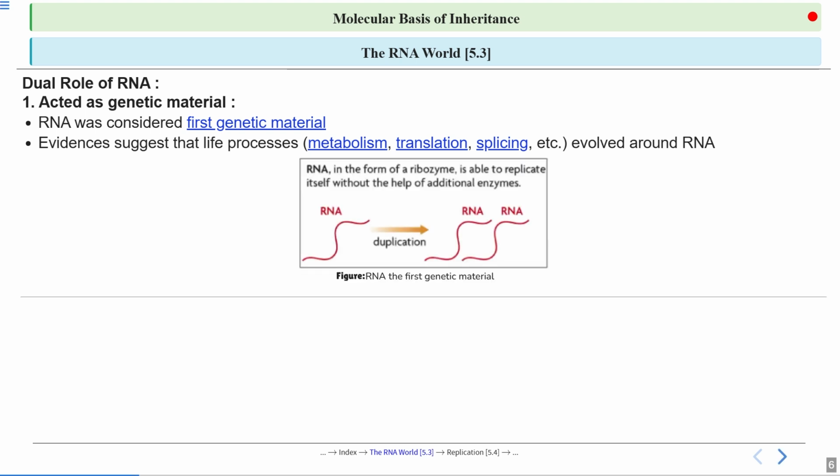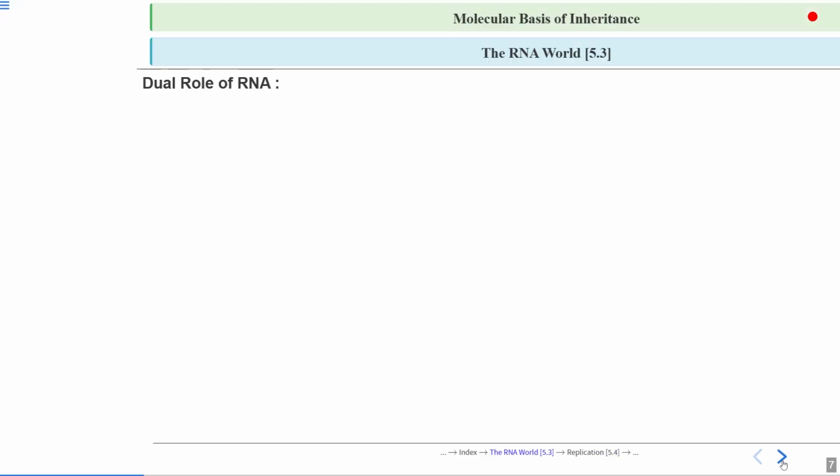This is a picture showing that RNA in the form of a ribozyme, in the form of an enzyme, is able to replicate itself without the help of an additional enzyme. Means RNA is able to self-replicate in the form of ribozymes. And that's why people used to think it is the first genetic material. And all the processes like metabolism, translation, splicing, they are all revolving around RNA.